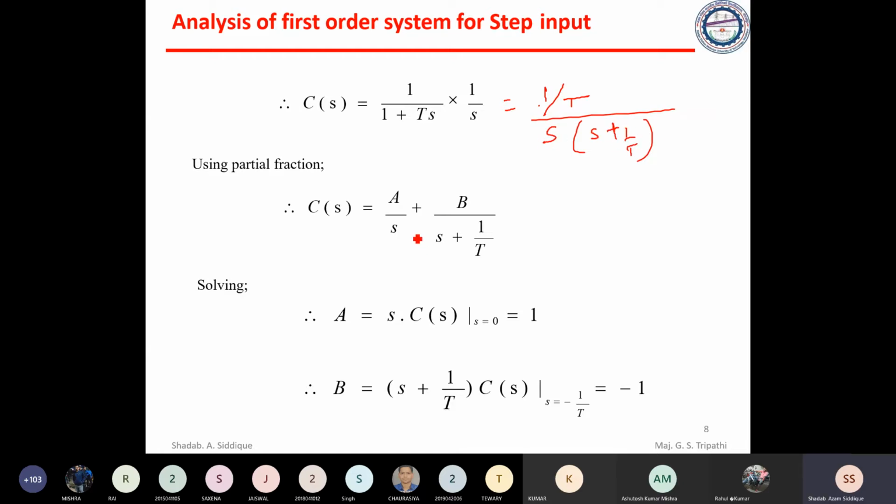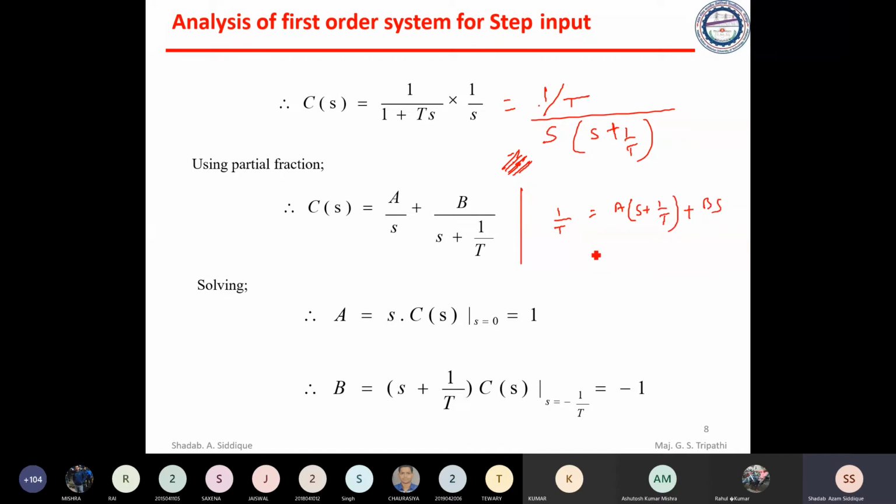Now if we take the partial fraction, that will become A by s plus B by (s plus 1 by T). Try to find A and B with whatever knowledge you have. Otherwise you can go through my solution, and I'll try to do it in a very quick go. Just see the numerator by comparing these two equations. In the numerator we have 1 by T on this side, and if you take the LCM, you should have A into (s plus 1 by T) plus Bs.